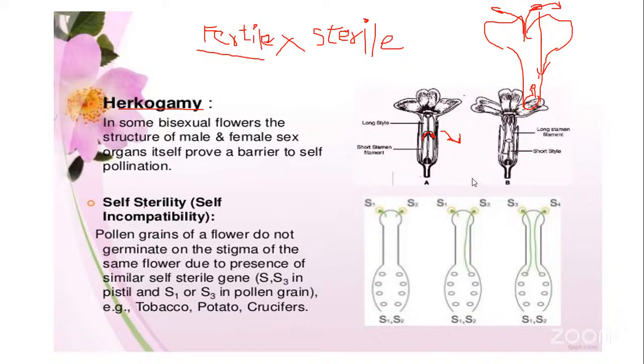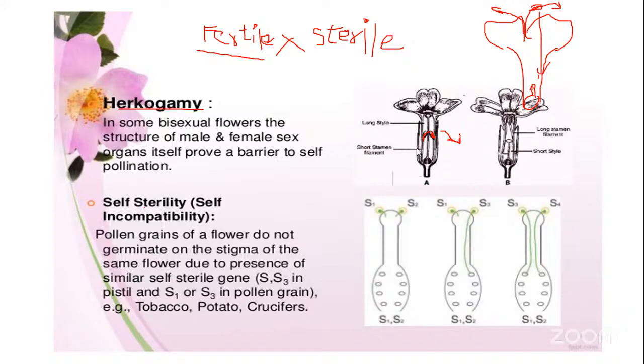That means the position of the style as well as the stamens, they lie at different levels. So such a condition is called hercogamy.